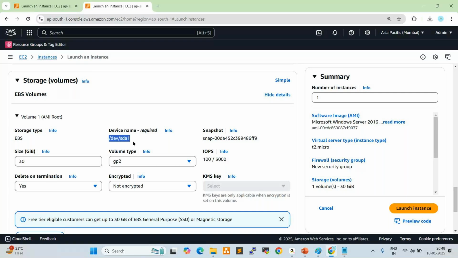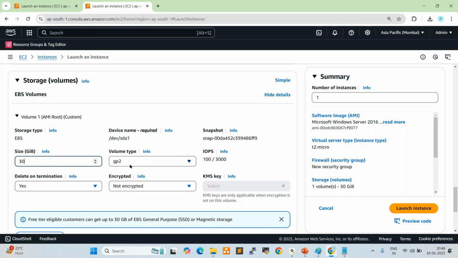So by default, one snapshot will be created. Snapshot, what is snapshot, anyone? Anyone having an idea? It is an image, a replica, one copy, right? Yeah, so we'll work on that snapshot. Practically, we'll see how to create it. Okay, going forward. Next one, size of the storage, 30 GB. If you want to increase to 50 GB, you can increase like this, right? But the default one you can use, don't increase, 30 GB only.